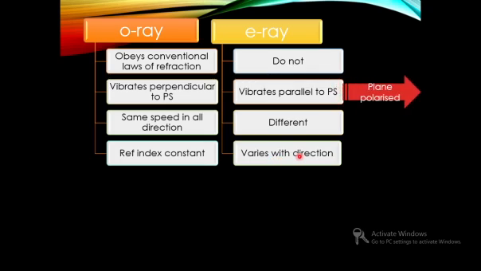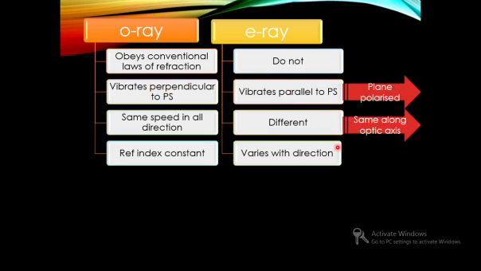So based on the second point, you can consider ordinary ray and extraordinary ray as plane polarized, because they contain the vibration either parallel or perpendicular, and hence they are said to be plane polarized.